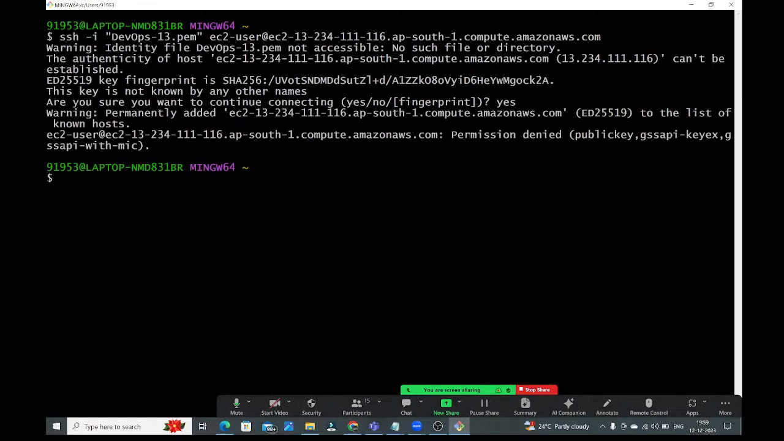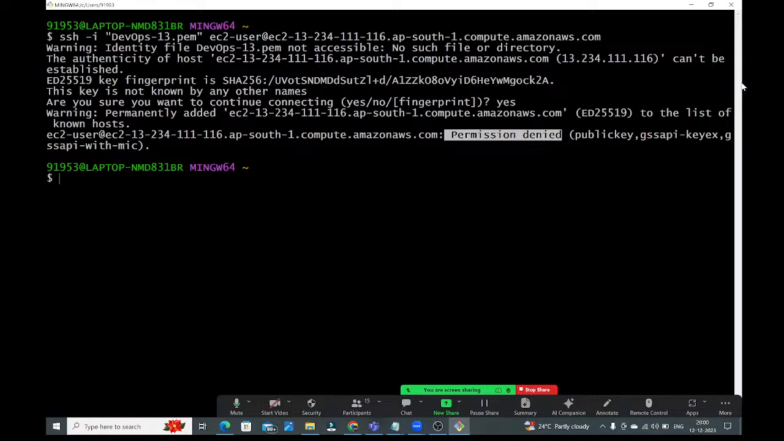What is it telling, guys? Permission denied. Permission denied, guys. Why are you getting this permission denied problem? Public key. See guys, right here it will compare. In your system, the private key is downloaded. It will compare whether that private key and the public key which is downloaded in AWS are matching or not. If they are not matched, then you will get the permission denied error here, guys.